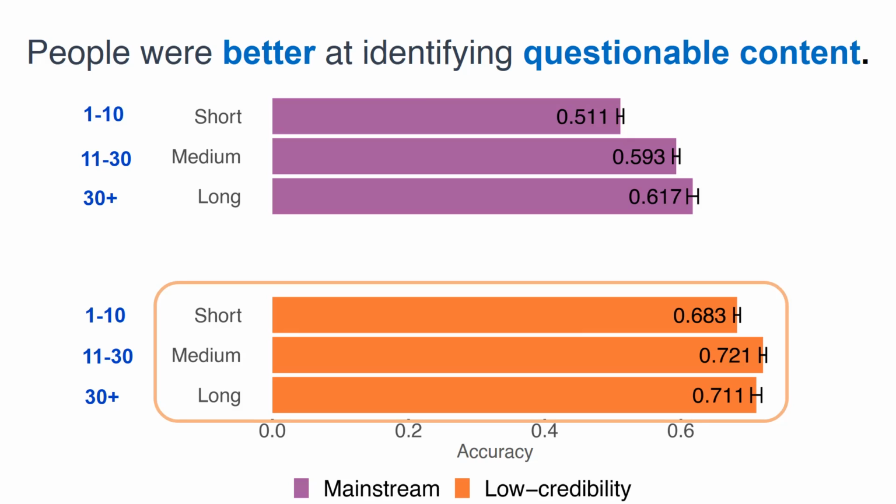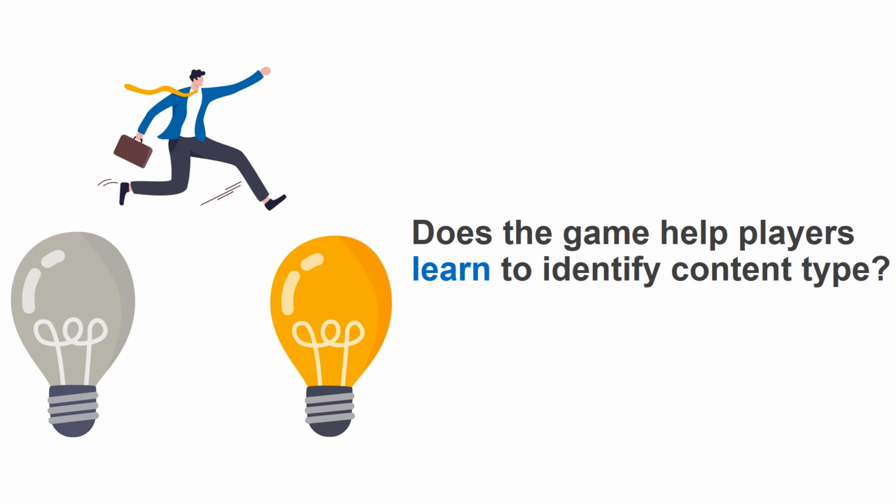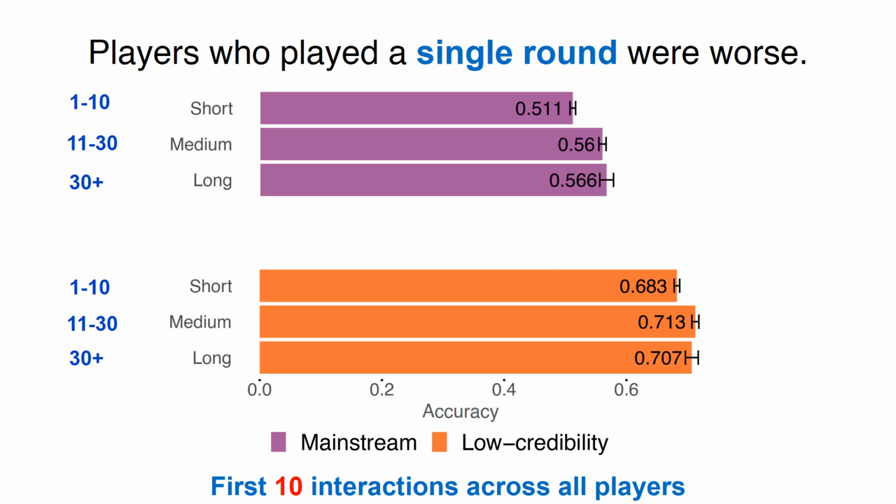However, the improvement in accuracy with longer gameplay could be attributed either to self-selection, that is, those who play multiple rounds have a predisposition to distinguish between mainstream and low credibility content, or the learning effects of Fakey, that is, those who play multiple rounds improving their news literacy because of the game. To help disentangle these two explanations, we conducted further analysis to check whether Fakey helps players learn to spot questionable content. First, we compared the accuracy of recognizing mainstream and low credibility news only for the first round, that is, for the first 10 articles encountered by each of the three player groups.